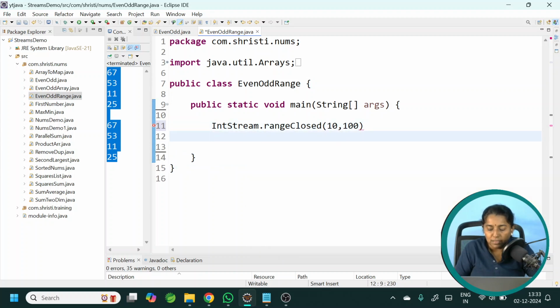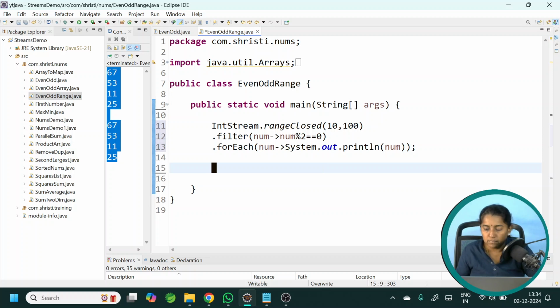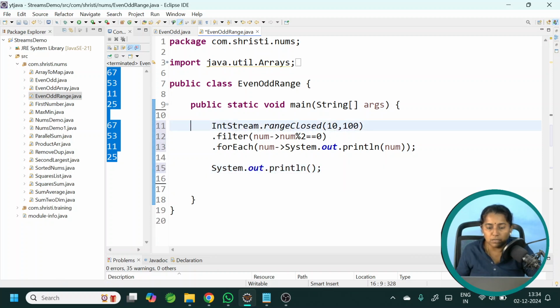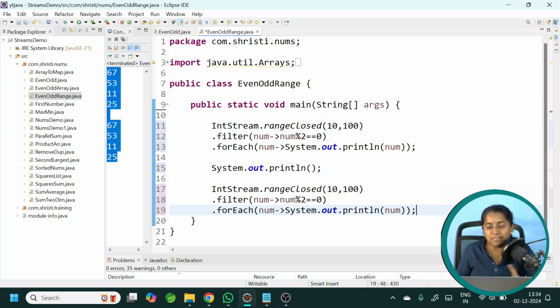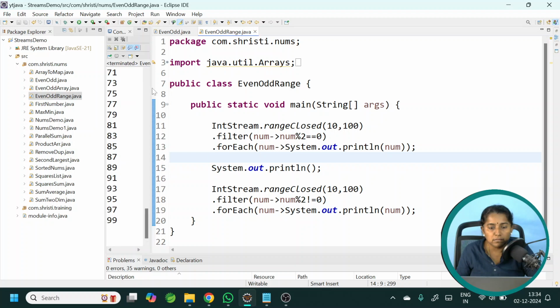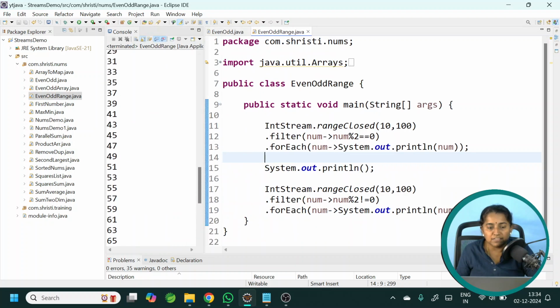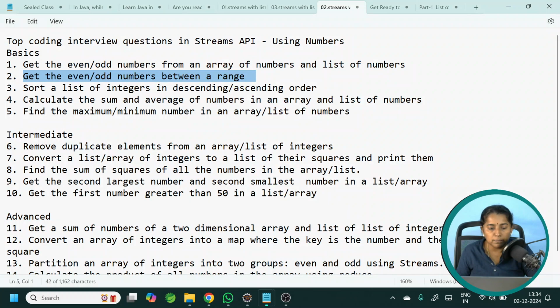Once you get an IntStream, again you can use the same methods, dot filter and dot forEach. Let me copy it from the previous program. This is for even numbers. Let us do the same for odd numbers also. Later on we will partition it and put them in separate arrays or separate lists. That's it. Let me run this. So first it is returning the list of even numbers and then the list of odd numbers. Fine. We'll move on to the next question.